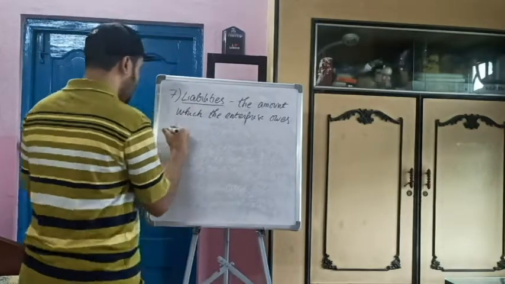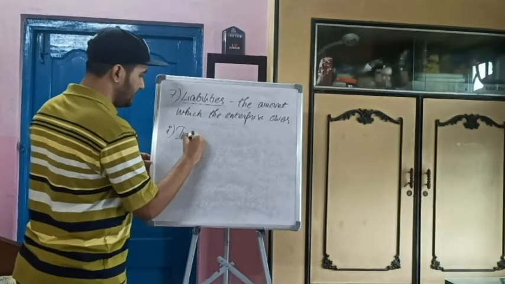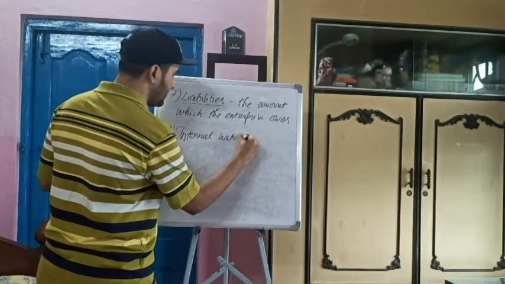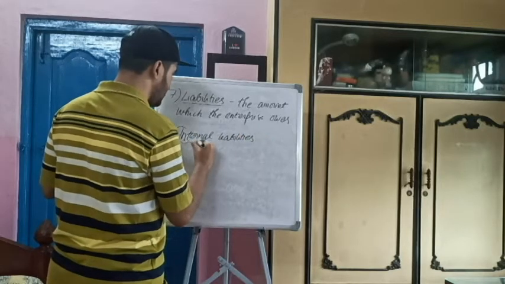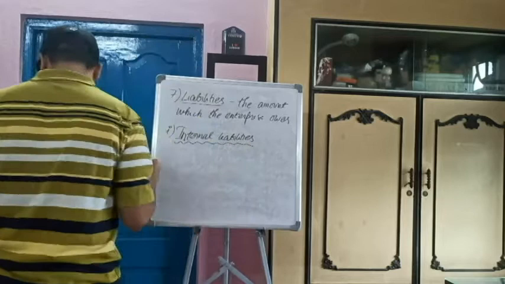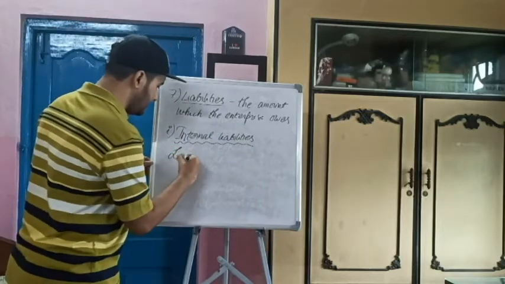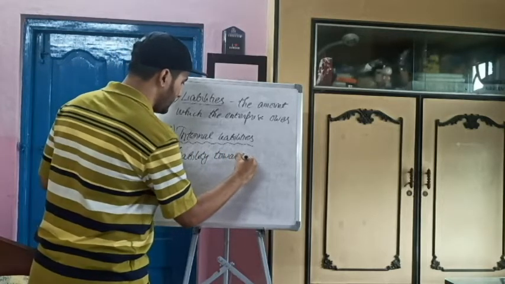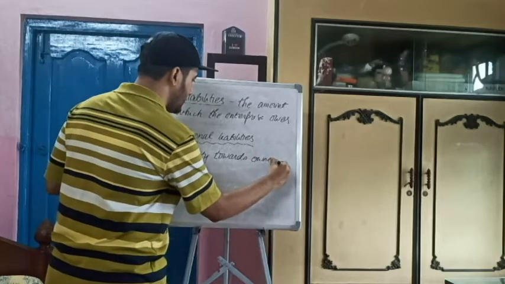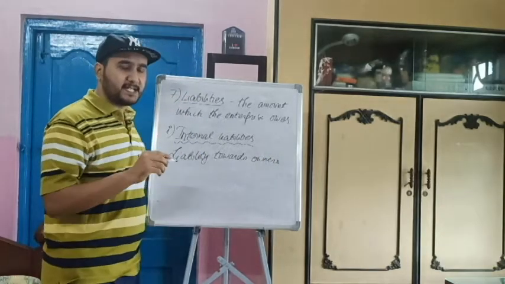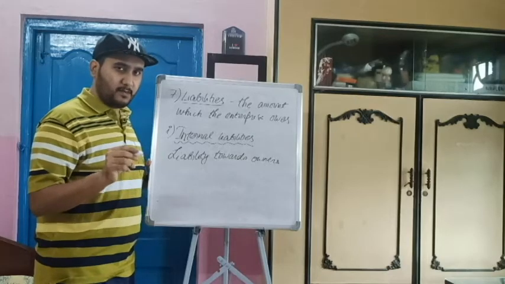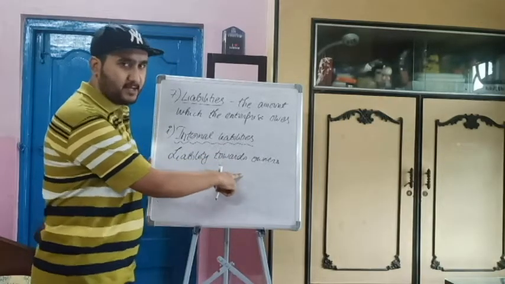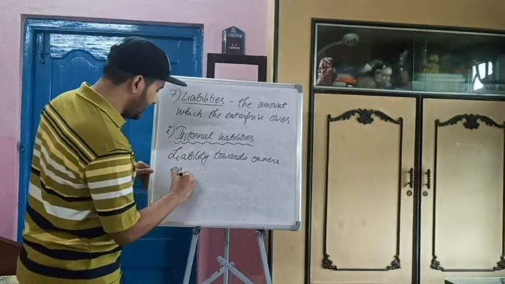Number first is internal liabilities. That means within the organization. So what are these liabilities? They are liability towards owners. Because we know that the owner and the business are two separate legal entities. In commerce we have read. So the business has the liabilities towards the owners. What is the liability? Example is the capital.